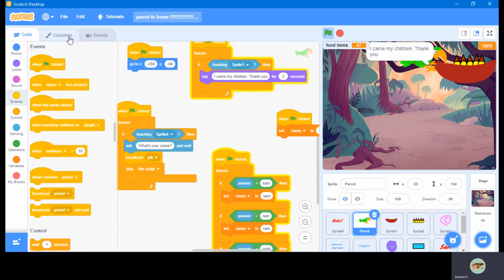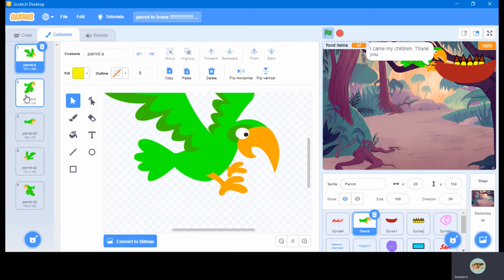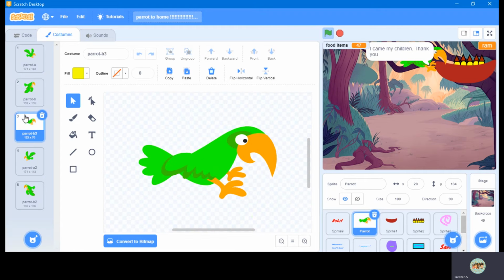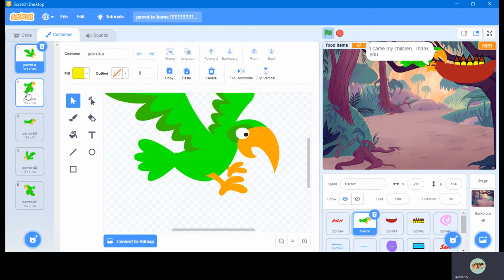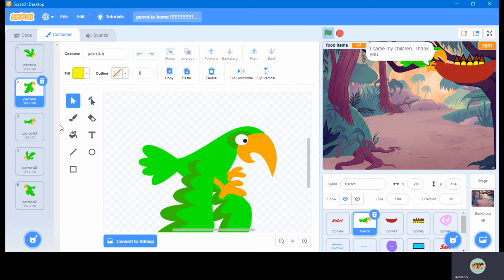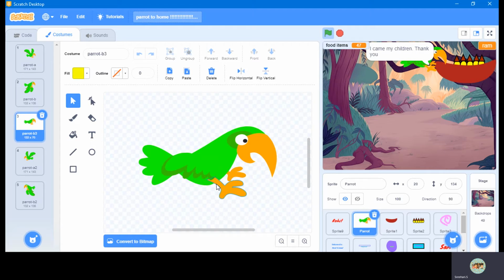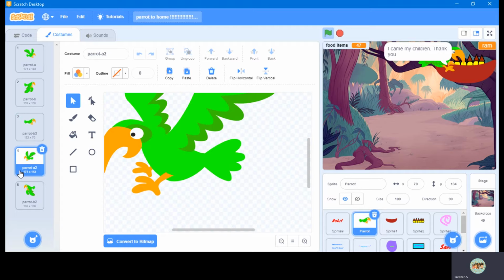So I will show you the costume of this parrot. In this feather I made it smaller and turned it, and here one feather was there, I had cut it. When this parrot is flying, when it sits, to show the position I had done that, and when left.